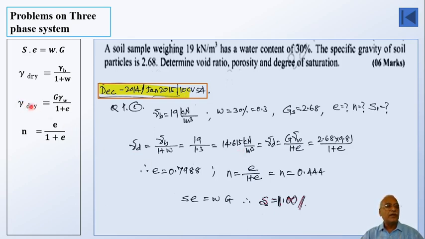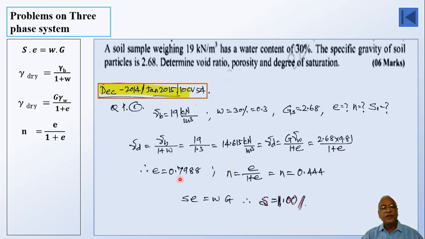But we have one more relation. Gamma d is also equal to G gamma w divided by 1 plus e. Now if I put the same thing, G is given 2.68, gamma w we should be knowing 9.81, divided by 1 plus e. In this equation, the only unknown that we have is e. So if you calculate 14.615 equal to 2.68 into 9.81 divided by 1 plus e, from this e comes out to be 0.7988.